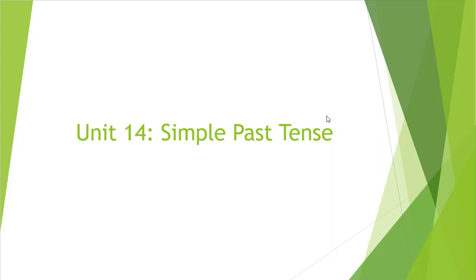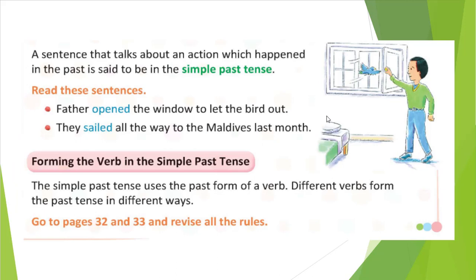Okay, so let's discuss this. You read here. A sentence that talks about an action which happened in the past is said to be in the simple past tense, right? I already told you, a sentence that talks about an action which happened in the past, the action which happened in the past, that we will say by simple past tense. You see some examples given here.